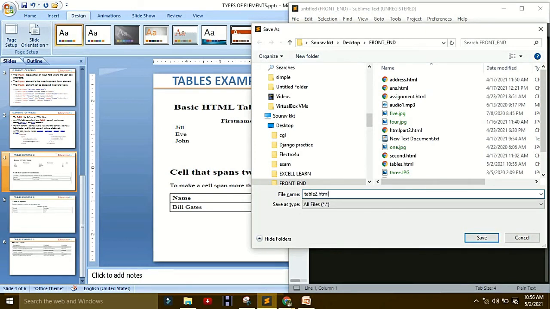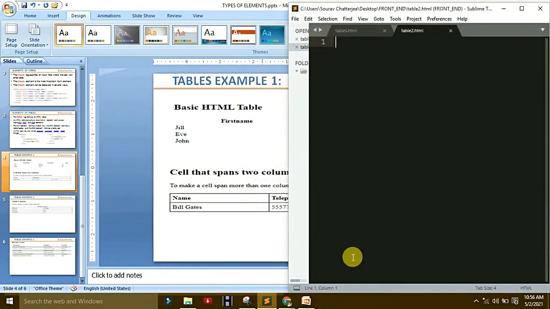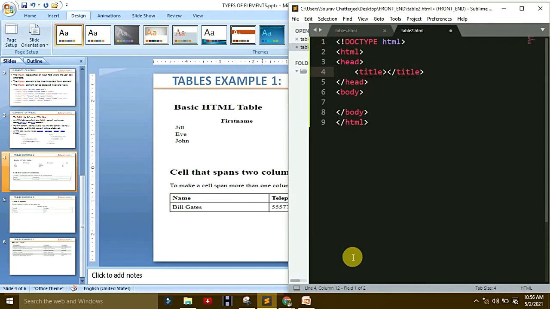Okay, save it as HTML. I do not want a title again, so delete the head, because it is simple.